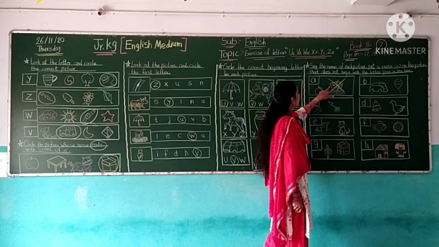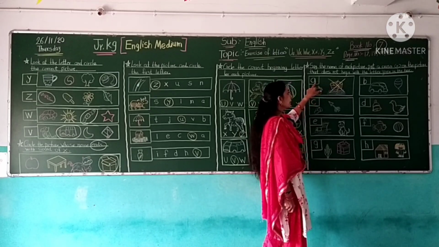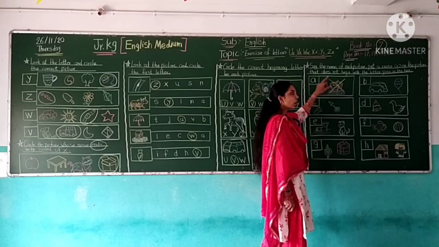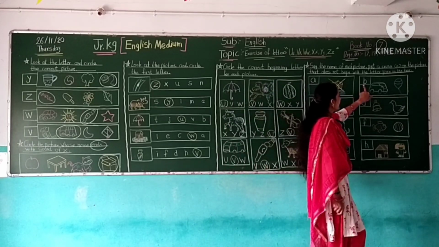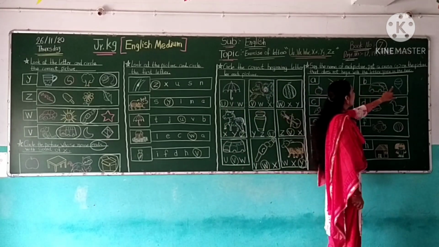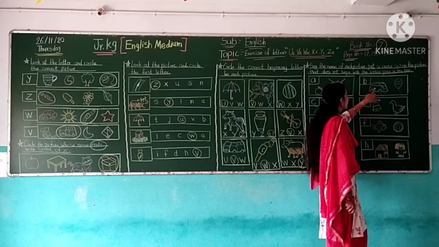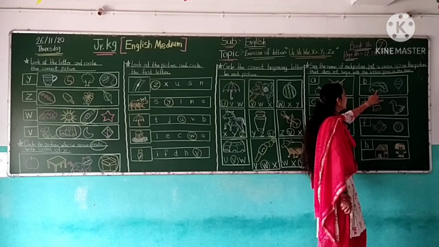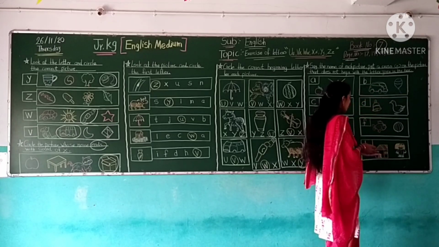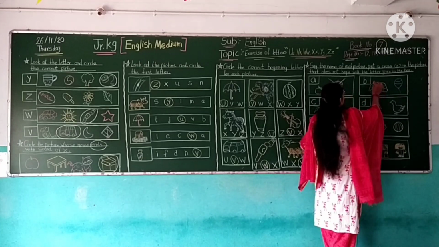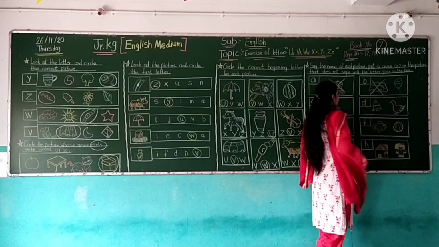This picture does not belong to letter A. So here, cross. Next, which letter is this? B. So B for balloon. This picture is car. This picture does not belong to letter B. So cross the picture car.